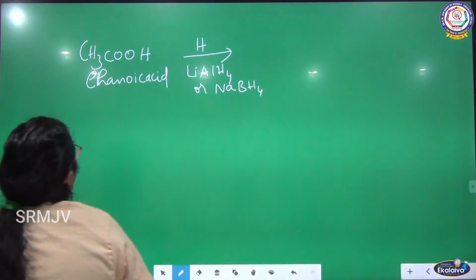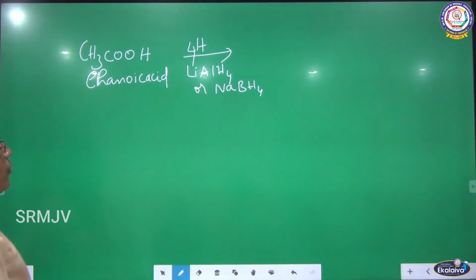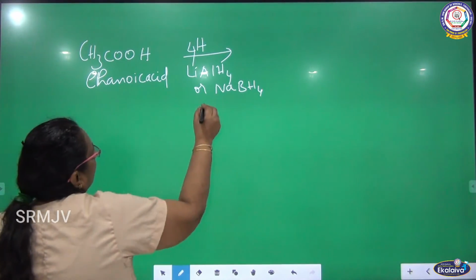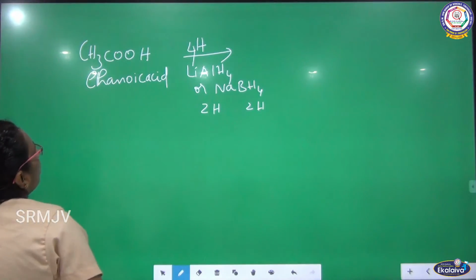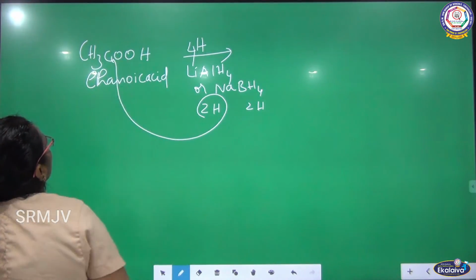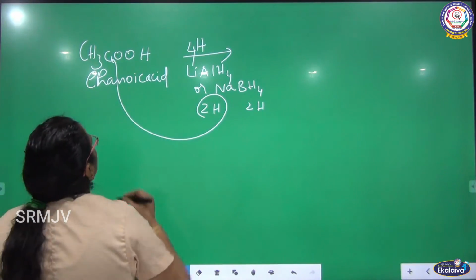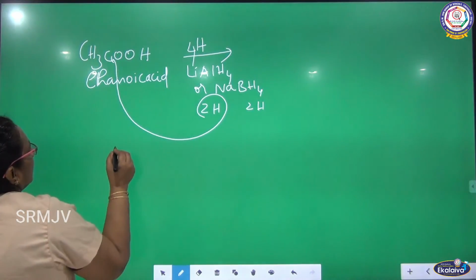What is it that we are going to get here? I am going to add 4 hydrogen here. Listen, 2 hydrogen and 2 hydrogen. So, 2 hydrogen atoms are attached to carbon. So, what is it that you will be getting?